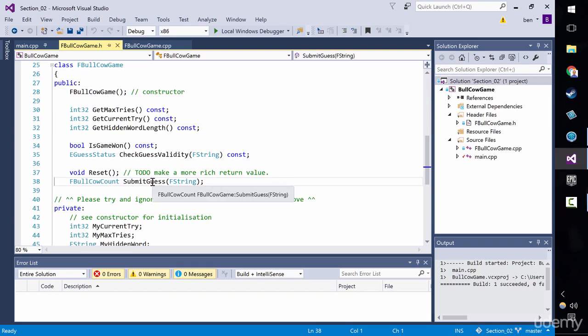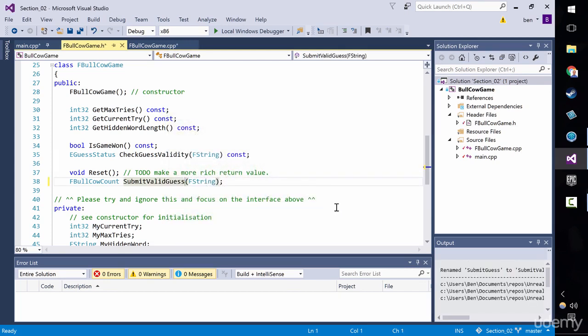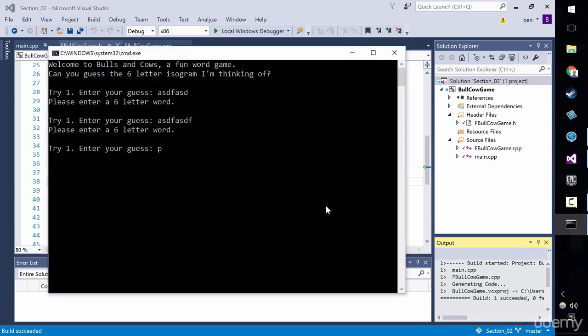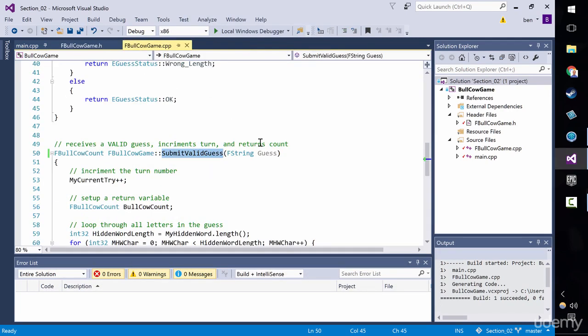Now, the first issue is with its name. It's not really just submit guess, is it? It's submit valid guess. So let's rename it to submit valid guess. Control R with it highlighted, enter the word, and let the refactor tool go through and do it. But I would test immediately it still runs, because it doesn't always work, that tool. Okay, that's good. Now let's also go and have a look at the submit valid guess definition.